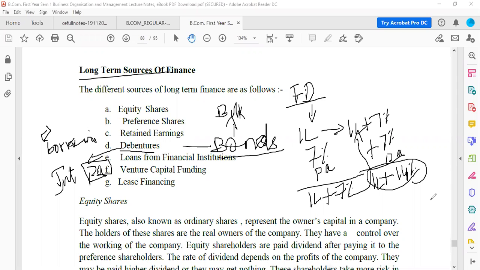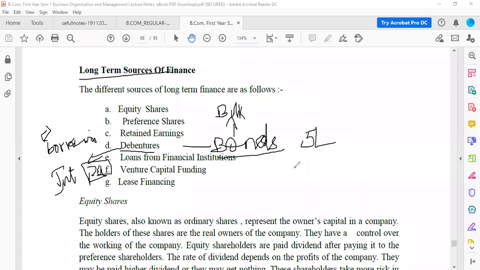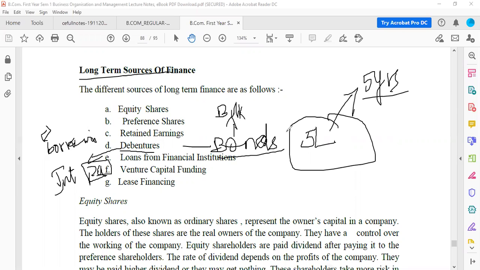Now, bonds are also similar to this, but in bonds you will keep more money, like lakhs of rupees. Let's say you have purchased a 5 lakh rupees bond. This 5 lakh rupees bond will be kept for, say, 5 years, and the interest rate will be more. In bonds, the interest rate will be more.